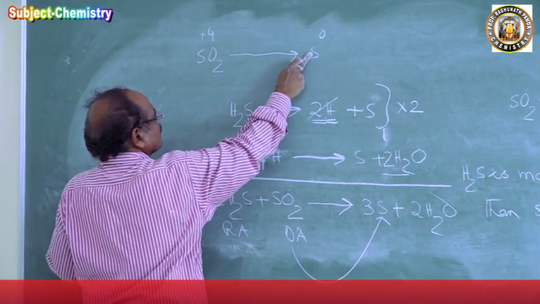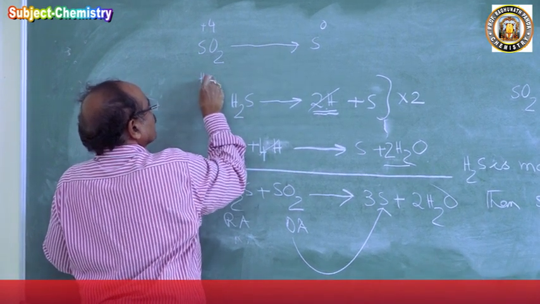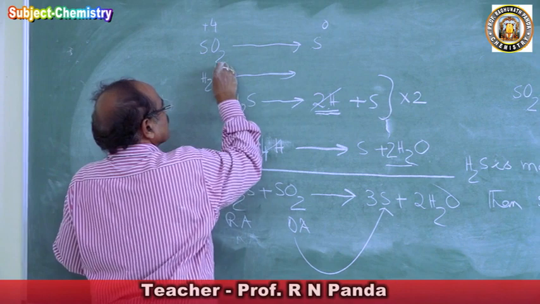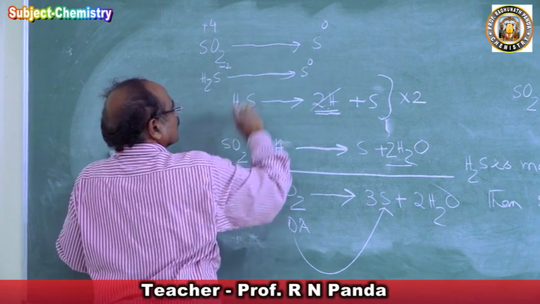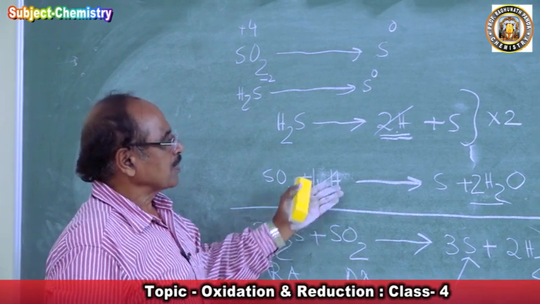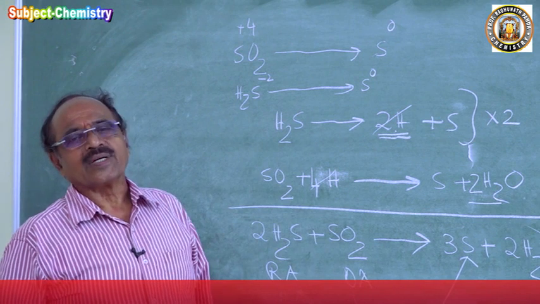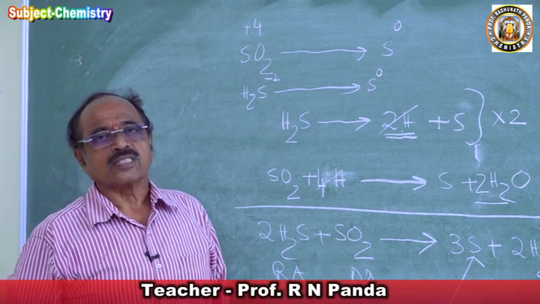Decrease of oxidation number is reduction, and you will have H2S. It was -2, this becomes 0. So increase of oxidation number is oxidation. So from the oxidation number knowledge, you see you are explaining one is a reducing agent and the other is an oxidizing agent.